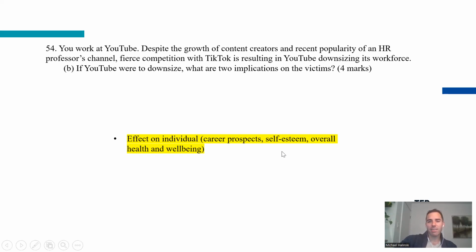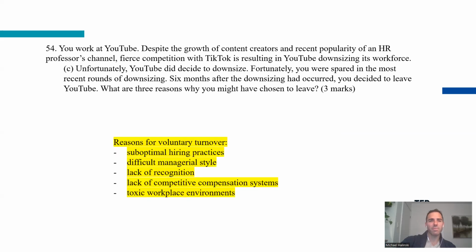Anybody who's ever been downsized, it impacts your self-esteem, your overall health and well-being. You feel attacked, you feel neglected, you worry that you're not going to be able to pay for things. So there's a whole bunch of negative implications on the victims, on you if you were to be downsized.